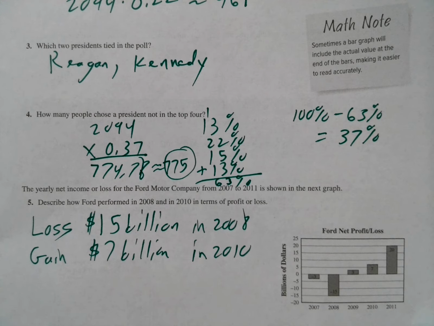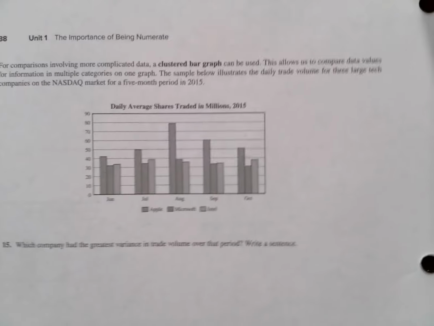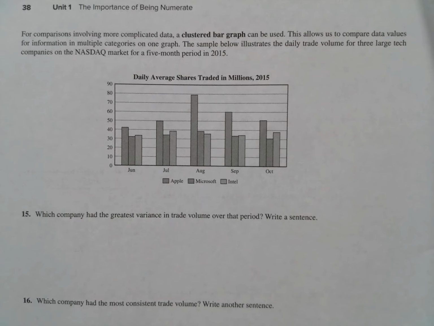Now we will move on to page 38. We have to do problems 15 through 17. So let's go on to page 38. Now for comparisons involving more complicated data, a clustered bar graph can be used.